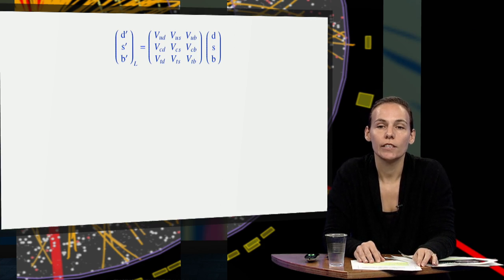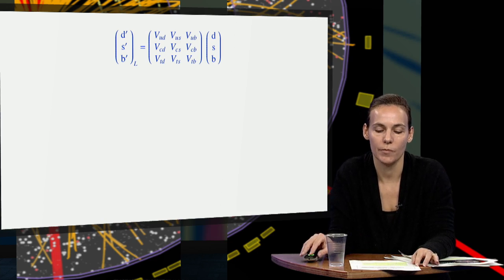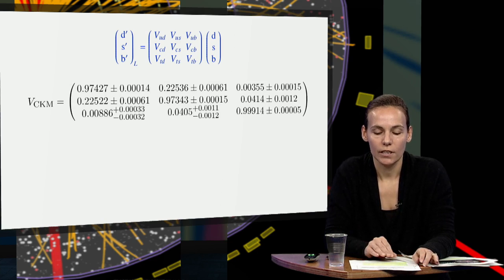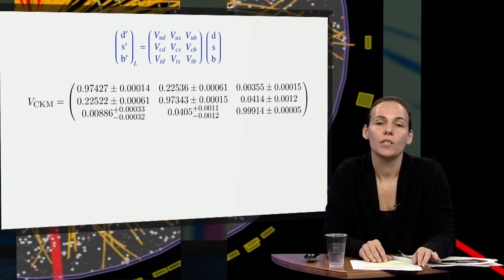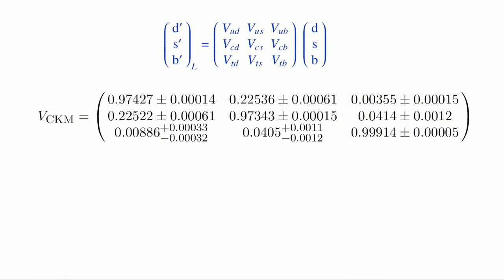Matrix notation is introduced between states which appear in the weak charged quark current, that is d', s', and b', and the real quarks d, s, and b. The unitary matrix V_CKM is called the Cabibbo-Kobayashi-Maskawa matrix after the name of its inventors.